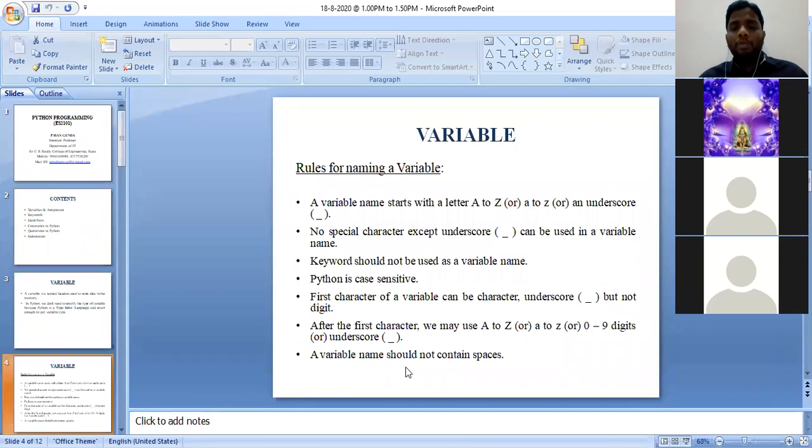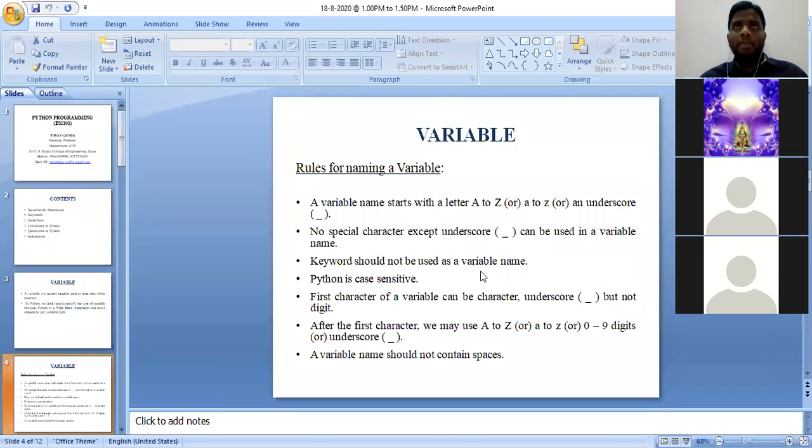Next, a variable name should not contain spaces. Suppose if I want to mention a variable name like department. So department is equal to IT, where department is a variable name. In between the department, I must not mention any sort of space. If I mention any space in between that particular variable, definitely we are going to receive an error. These are the various rules for naming a variable.